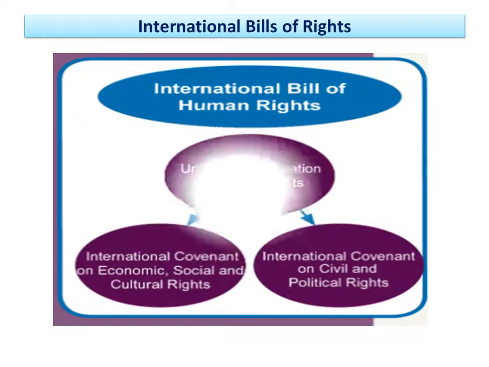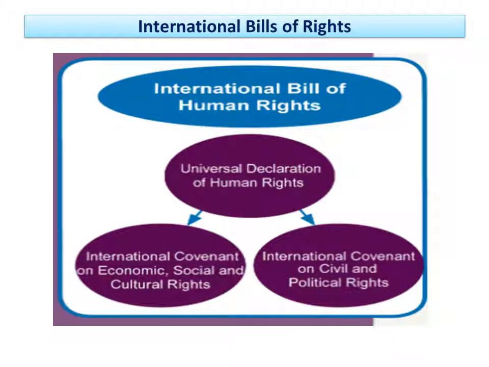So, the International Bill of Rights. Our main core topic is the International Bill of Rights. Then, what is the International Bill of Rights? Look here. The International Bill of Human Rights means the Universal Declaration of Human Rights, the International Covenant on Economic, Social, and Cultural Rights, and the International Covenant on Civil and Political Rights.